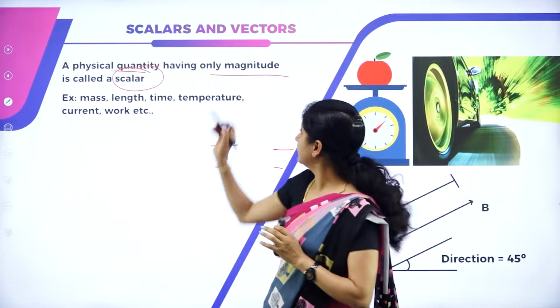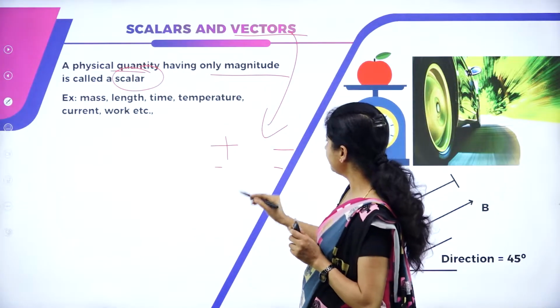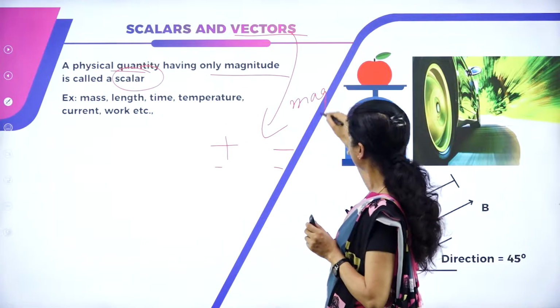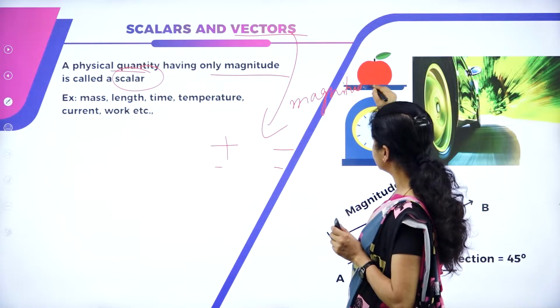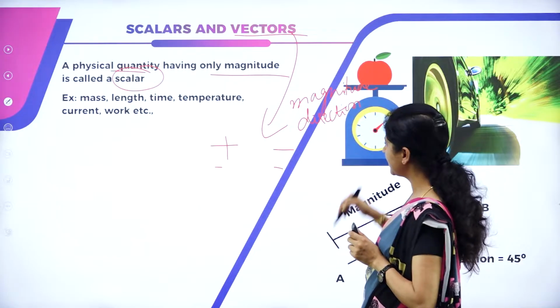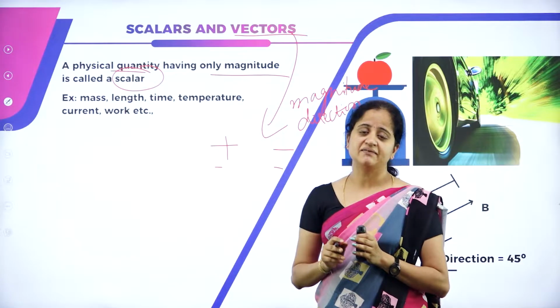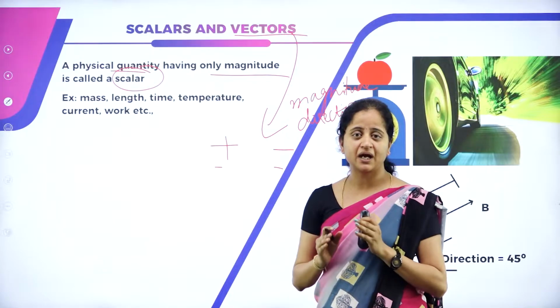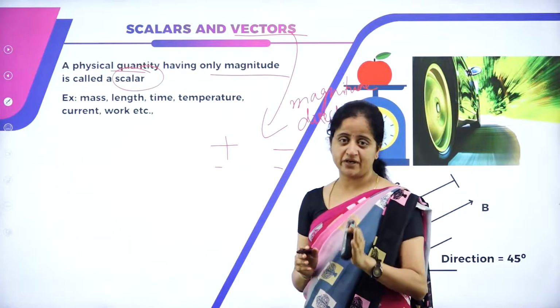A vector is nothing but a quantity which has both magnitude as well as direction. So any quantity which has only magnitude is a scalar. Any quantity which has both magnitude and direction is called a vector.